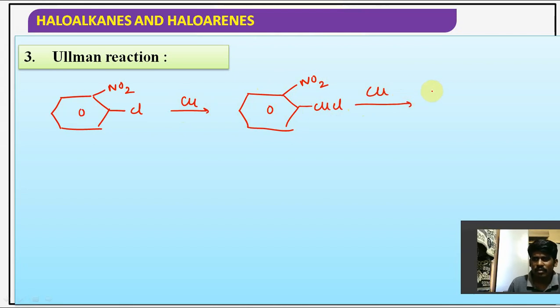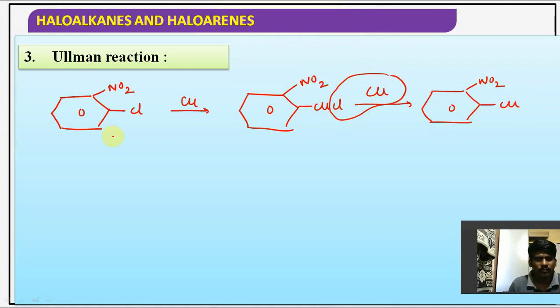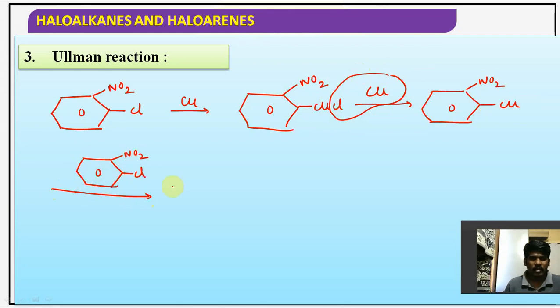Once again another mole. It is NO2. This CuCl will be removed. You will get Cu. Now you will be taking another mole of 2-chloronitrobenzene, another mole we will be taking, right?